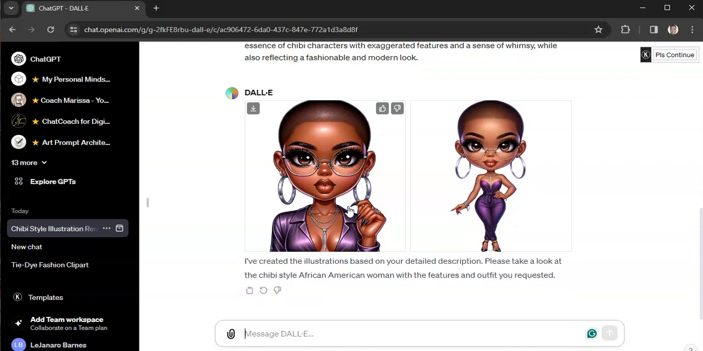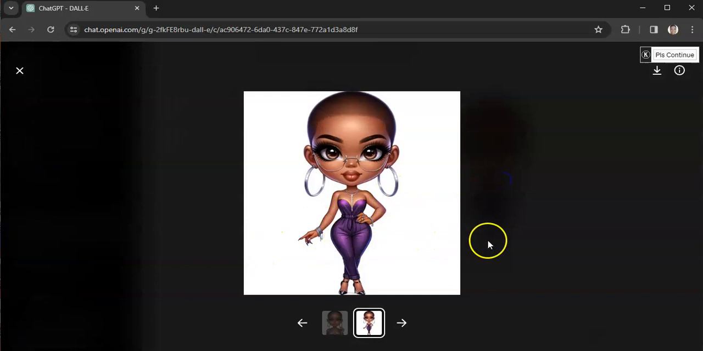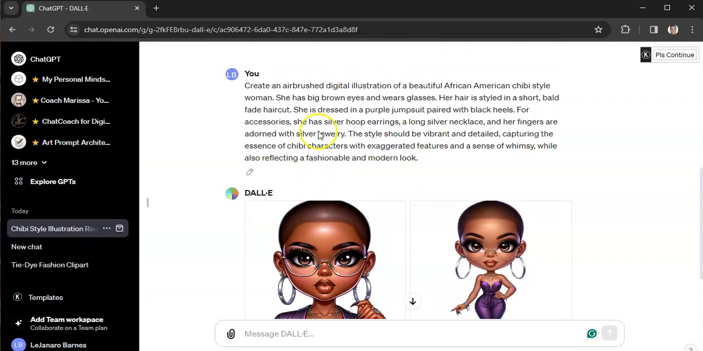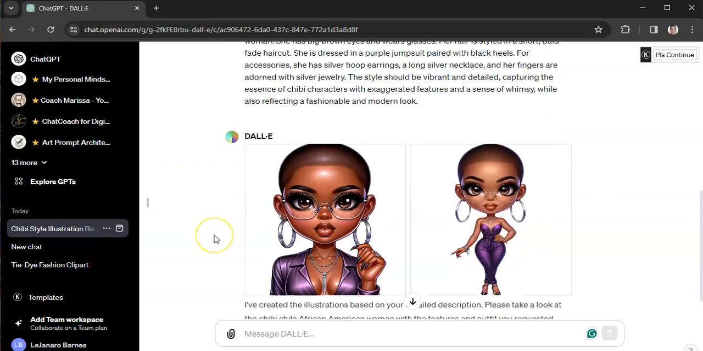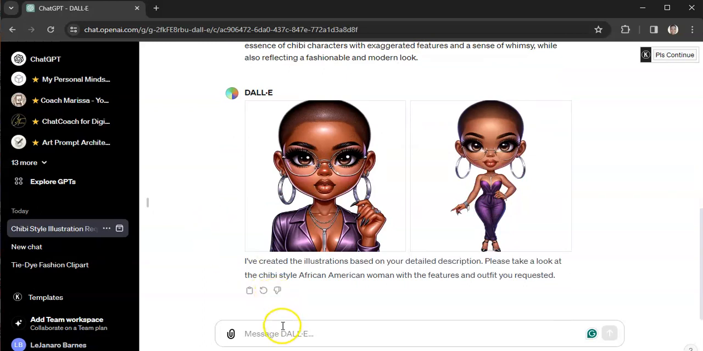I'm not an expert, but I know how to get what I want in an image. All right, so she's cute, right? Isn't she adorable? So if I wanted to make a chibi girl prompt guide, I would take this prompt, because it's a little bit more detailed than mine, and I would put that in a prompt guide. So let me show you real quick a prompt guide.